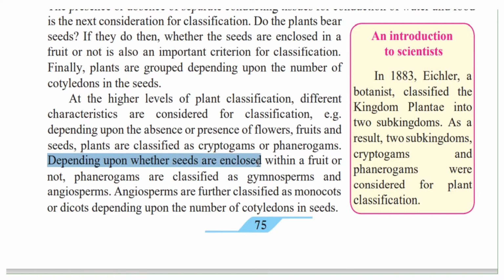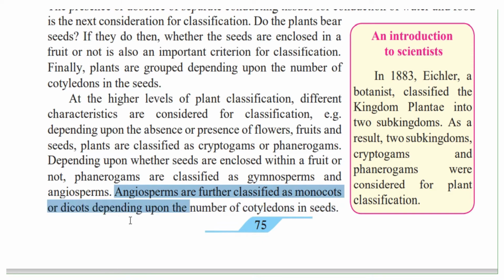Depending upon whether seeds are enclosed within a fruit, that is, the seed is inside a fruit or not, phanerogams are classified as gymnosperms and angiosperms. Angiosperms are further classified as monocots or dicots depending upon the number of cotyledons in the seeds. That is, monocots have just one single part, for example the rice and wheat that I told you earlier, as well as dicotyledons, which have two parts, for example groundnuts and green peas. All this we are going to learn in detail further.